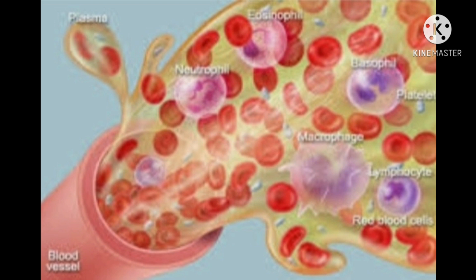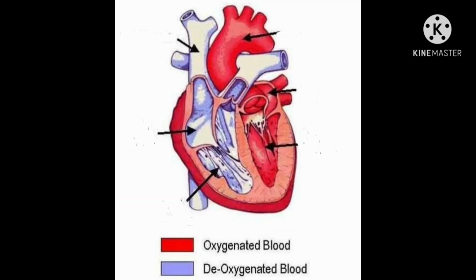Blood circulates in our body in two forms, oxygenated blood and deoxygenated blood. The blood carrying oxygen in it is called oxygenated blood. That is, oxygenated blood is rich in oxygen. The blood having no oxygen in it is called deoxygenated blood. The deoxygenated blood carries carbon dioxide in it. That is, deoxygenated blood is rich in carbon dioxide. Oxygenated blood is bright red, whereas deoxygenated blood is darker in color.